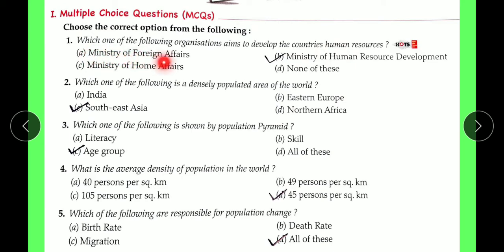Option A, Ministry of Foreign Affairs. Option B, Ministry of Human Resource Development. Option C, Ministry of Home Affairs. Option D, none of these. The right answer is option B, Ministry of Human Resource Development.